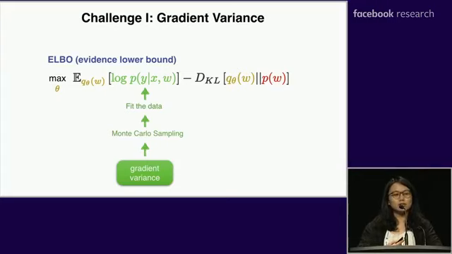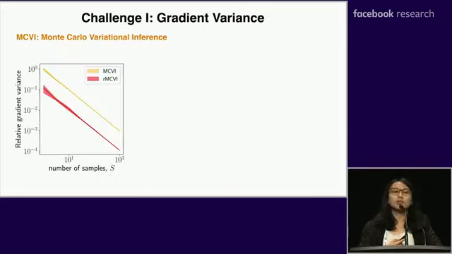This expectation term is usually not possible to write as a closed form expression. So people use Monte Carlo-based methods to approximate this expectation using samples. However, sampling-based methods usually result in non-negligible gradient variance during stochastic inference. Here I show the plot between the number of samples used in Monte Carlo approximation and the gradient variance. We can see when we have a small number of samples, the gradient variance is pretty large. And although we have a large number of samples, the variance is not zero. Large gradient variance could harm the stochastic inference procedure.